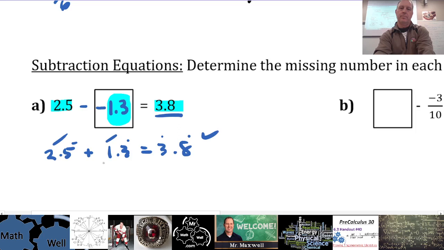Now, the other way you could do that, if you didn't know what this 1.3 is in your head, you go, hey, 3.8 minus 2.5. I just need to find out what that is. There's a 3 there, and there's a 1 there. 1.3. Easy.